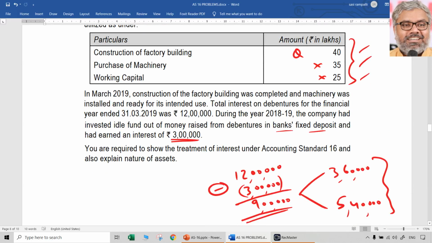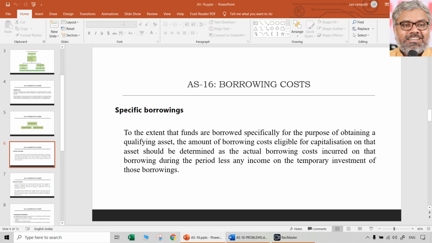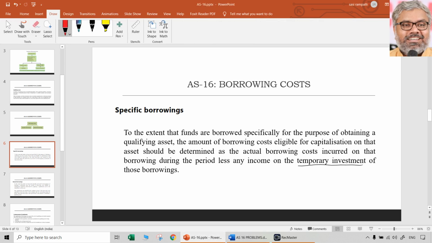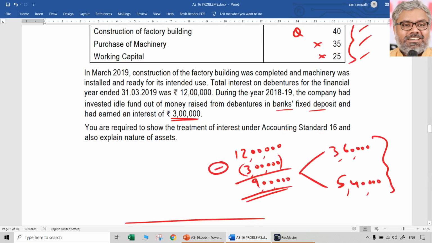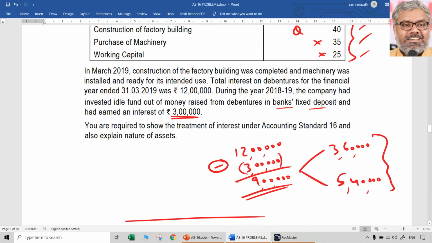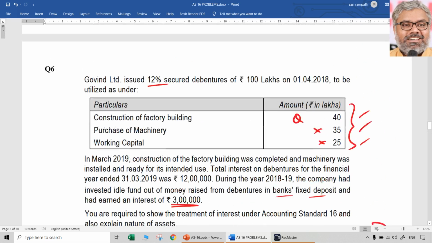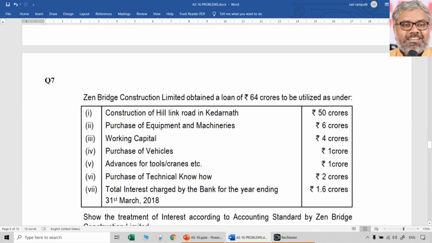But one more additional point in this problem is, any interest that has been earned by way of temporary investments should be reduced from the borrowing cost, which we did. And the remaining 9 lakhs is the borrowing cost effectively, which has been split into two categories: capitalization of 3,60,000, charging to P&L 5,40,000. That's it. That was question number 6.